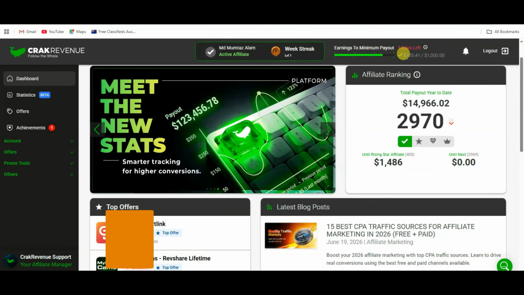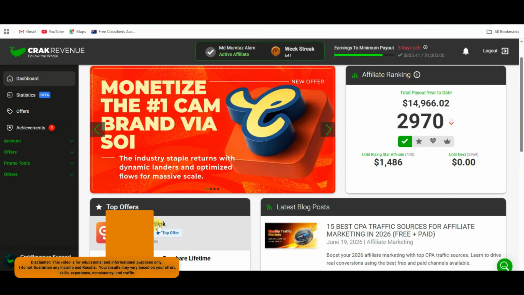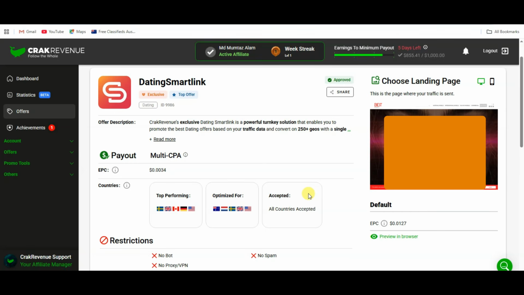Here you can see the result, and here you can see this year's total payout. I'm going to promote this CPA offer. Click here to open this CPA offer. Here you can see the offer description. Here you can see accepted countries. Here it is showing top performing countries. Here you can see this CPA offer is accepted in all countries. No matter what country you are in, you can promote this CPA offer anywhere in the world.